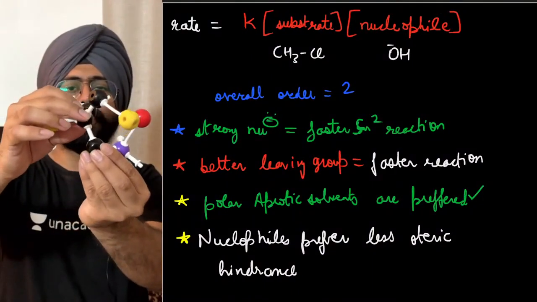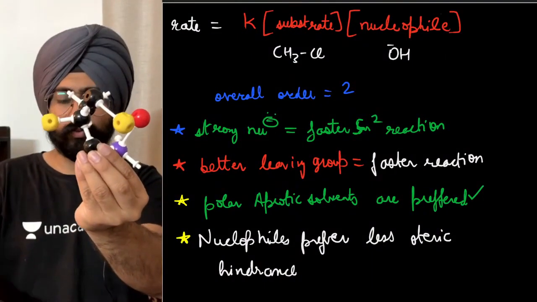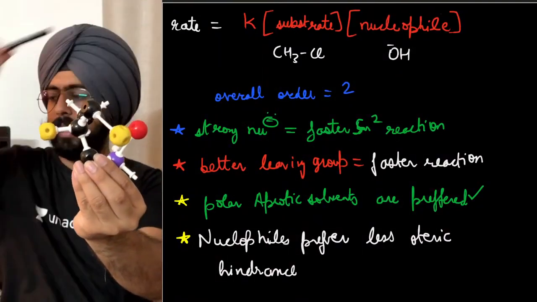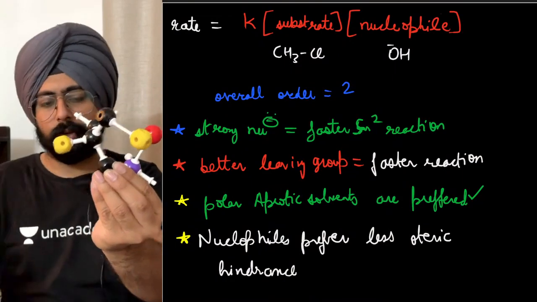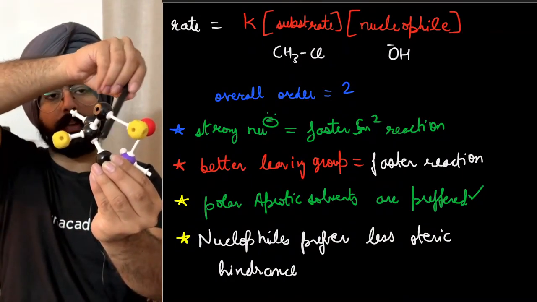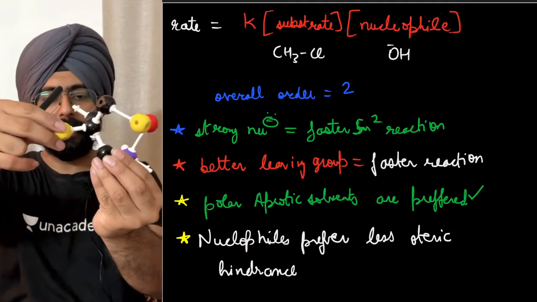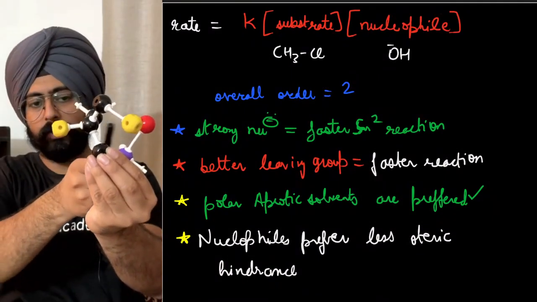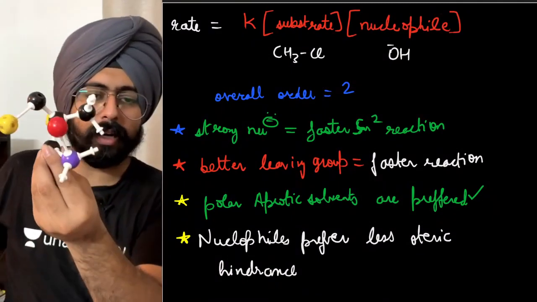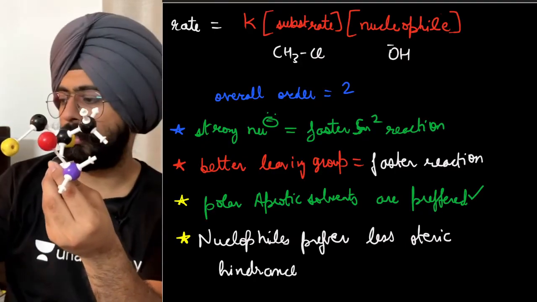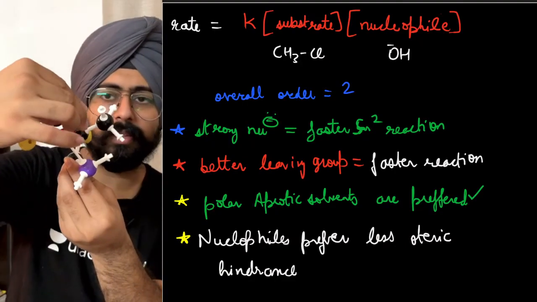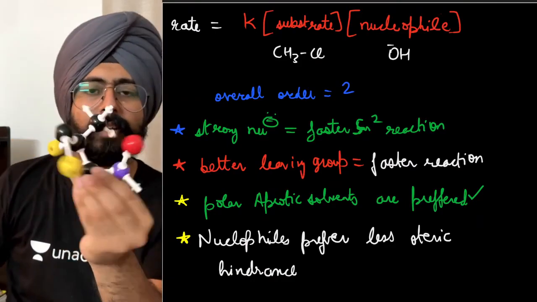If the oxygen wants to attack, it will attack from this particular direction, isn't it? Because this is the leaving group. Don't forget that this is the leaving group, so oxygen has to attack over here. But there is so much crowd. How will your poor oxygen approach? If this is oxygen, there's no place to approach this structure.